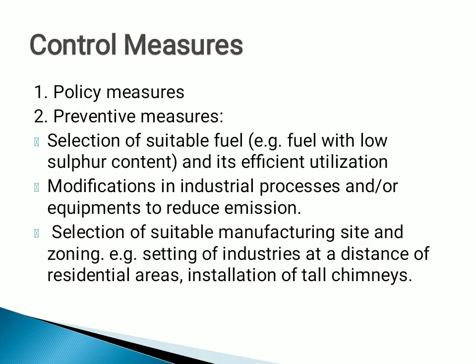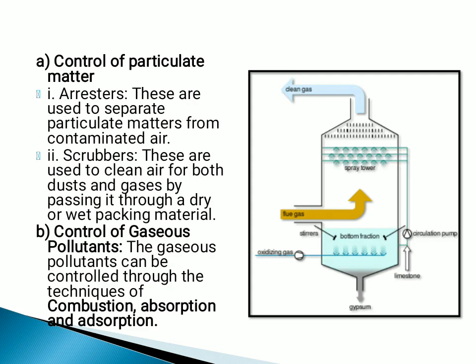Preventive measures include suitably selecting a fuel, modifying industrial processes, as well as distancing industries from residential areas. Those kinds of measures are called preventive measures. Now for control measures, the first is how to control particulate matter. Particulate matter is nothing but dust particles differentiated by size, like PM 2.5 or PM 10. So it is differentiated on the basis of dust particle size.